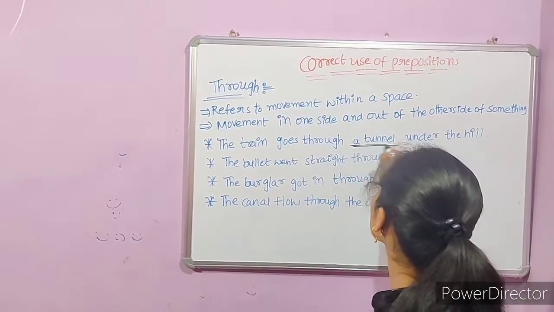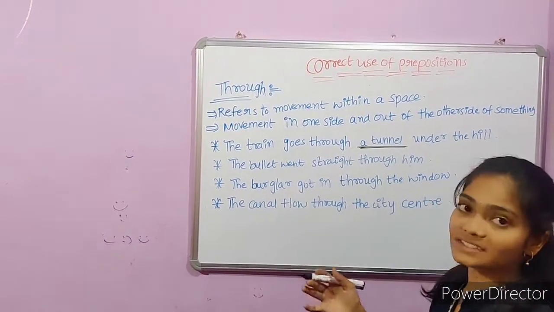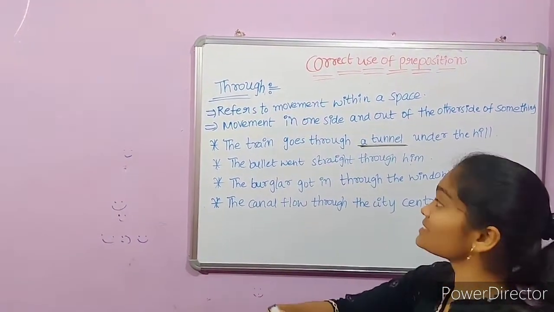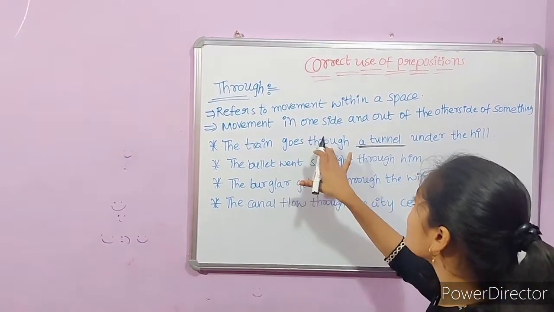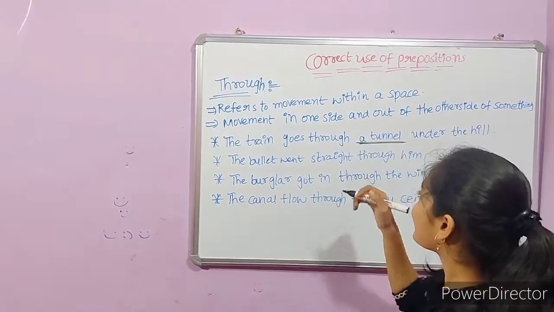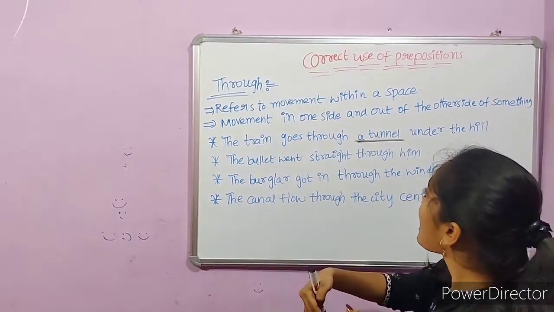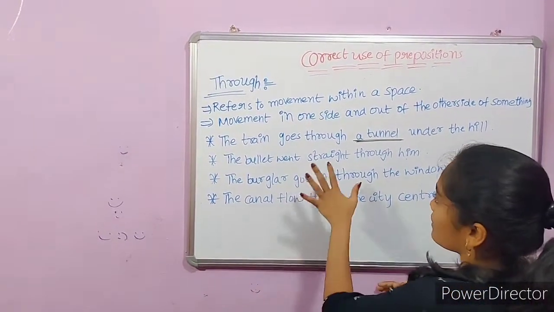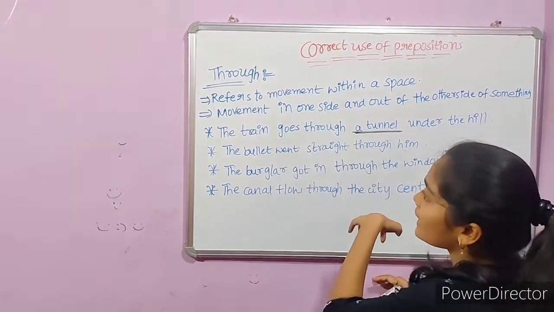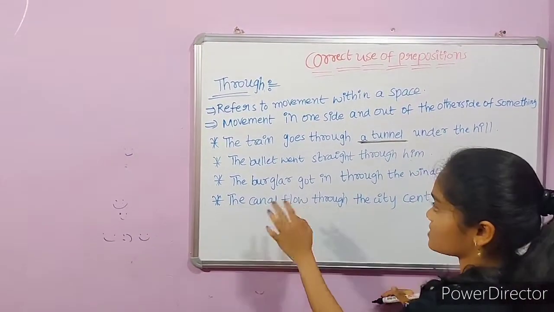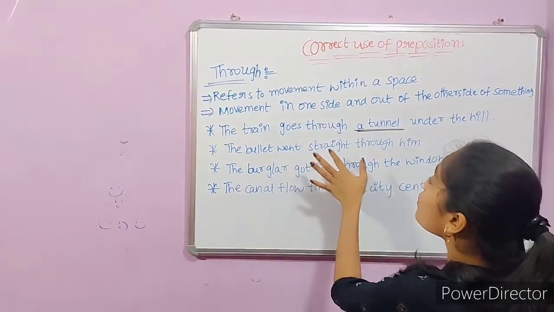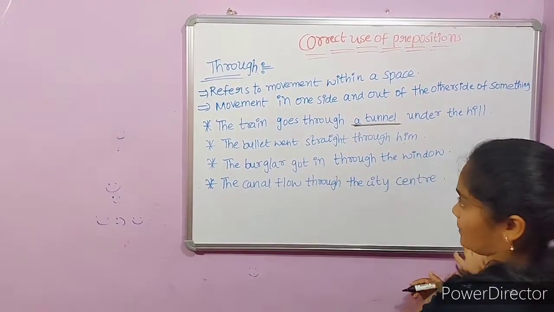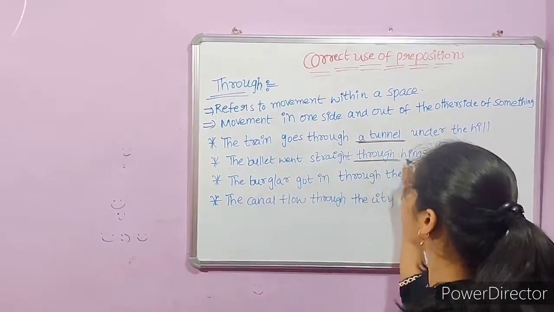A tunnel means, for example, it has an opening as well as an ending. The train goes through a tunnel means it enters through a tunnel and again comes out, like this. The bullet went straight through him. Here through is a preposition.